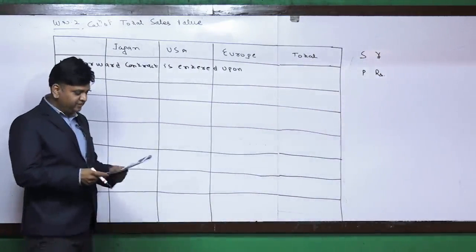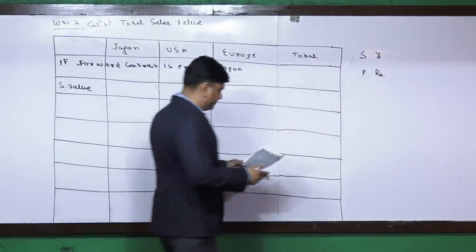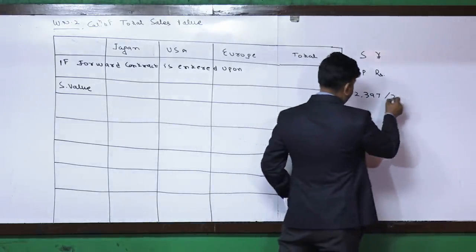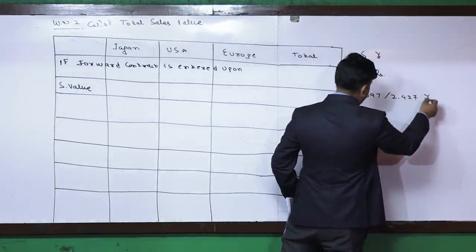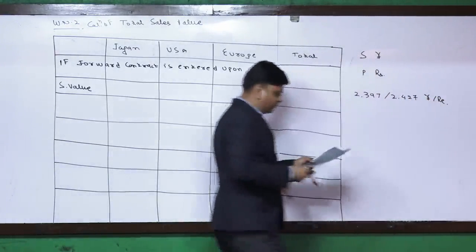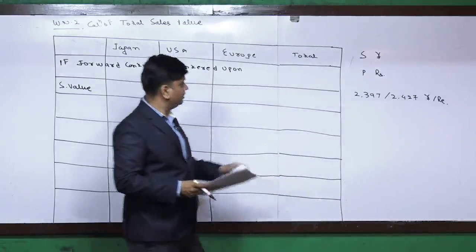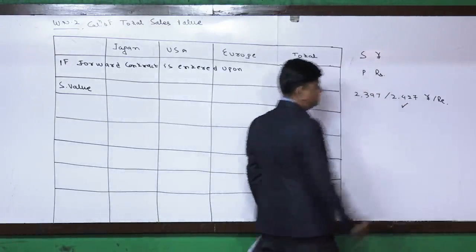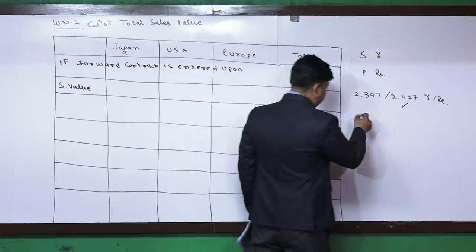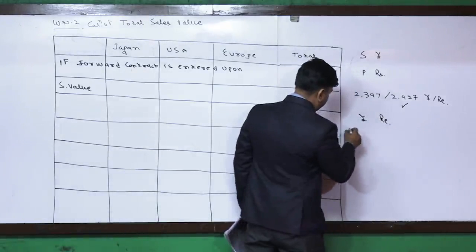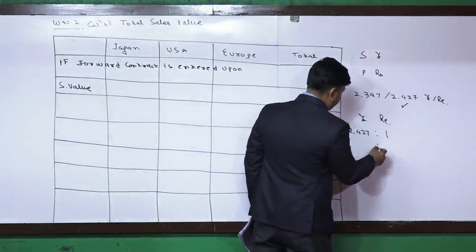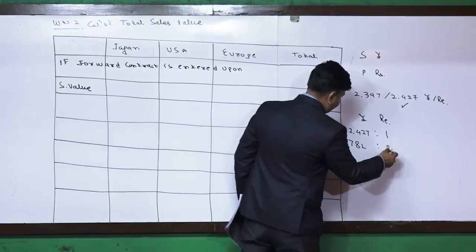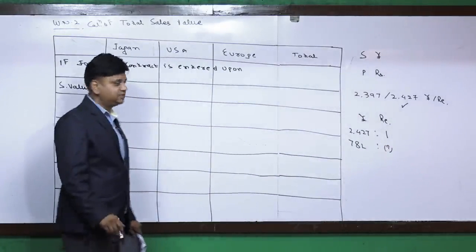You can see that the forward exchange rate which they have given in the question is 2.397 slash 2.427 yen per rupee. Forward contract is conversion of yen into rupees, so a higher amount of yen is required to be given. So 2.427 yen is equal to 1 rupee. We are going to receive 78 lakhs yen, so it will amount to this amount of rupees.